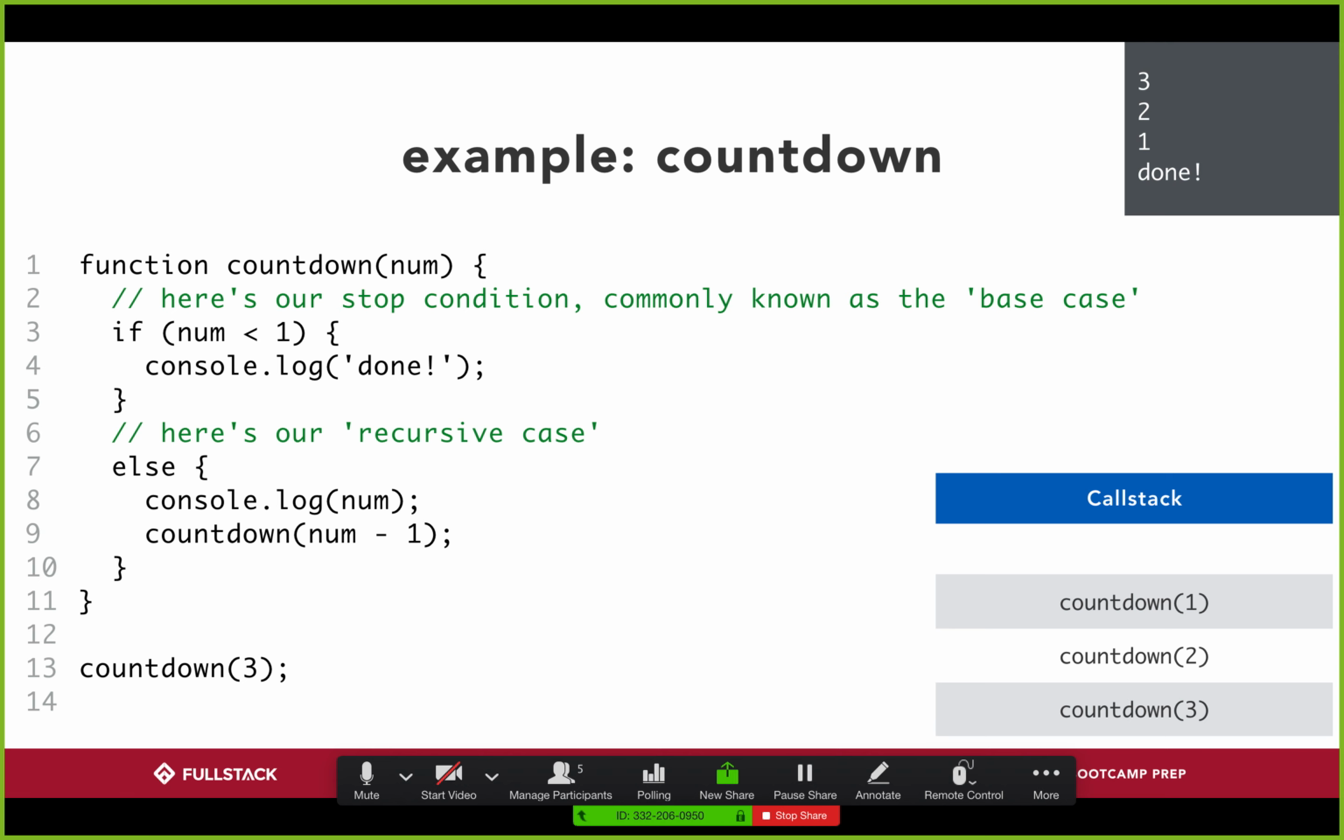Yeah. So countdown is a function, right? And whenever we have a function followed by an open and closed parentheses, that just means run the function. There's actually no way for us to write that without running the function.